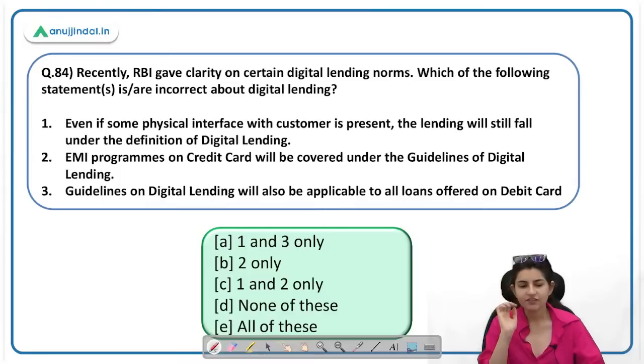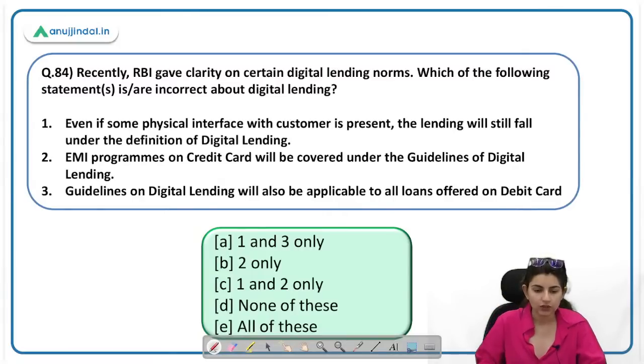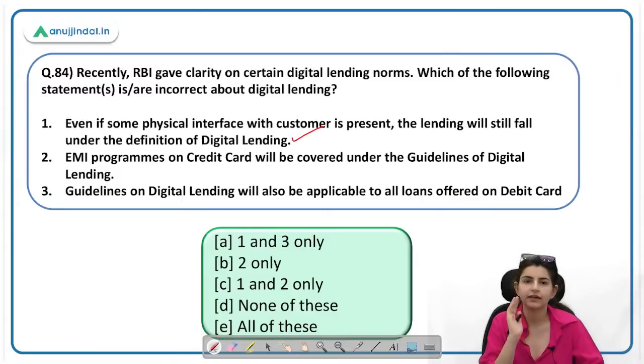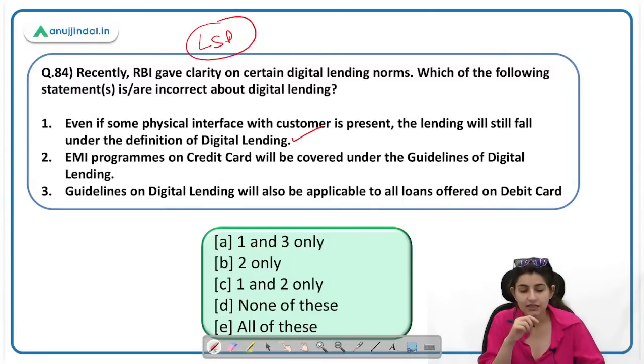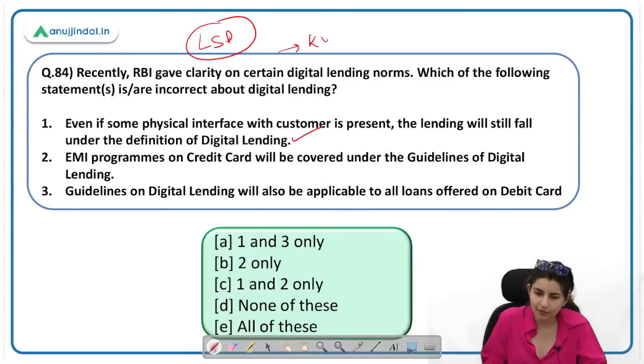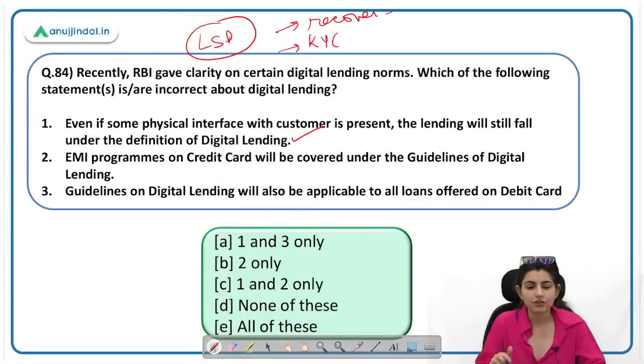Recently, RBI gave clarity on certain digital lending norms, which of the following are incorrect about digital lending. Even if some physical interface with customer is present, the lending will still fall under the definition of digital lending. Yes, this is correct. होता क्या है? In case of digital lending, everything is done through a service provider or a third party, an intermediary, LSP, lending service provider, right? But what happens is, even if there is some tiny physical interference involved, let's say KYC के लिए हमें physical interference करनी पड़ रही है, or to recover the loan, we have to resort to physical measures. Even then, they will still fall under digital lending. This was the doubt asked by banks to the RBI. RBI से पूछा था banks ने, and this was the reply given by RBI.